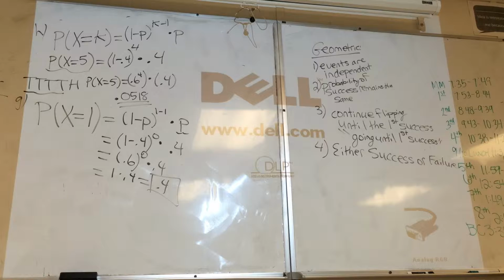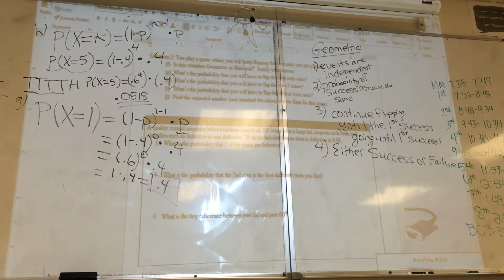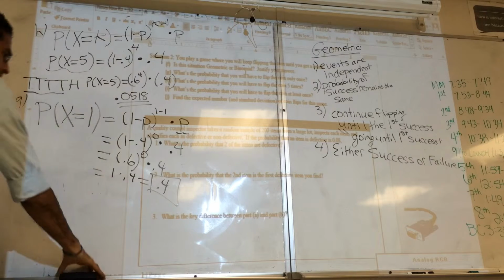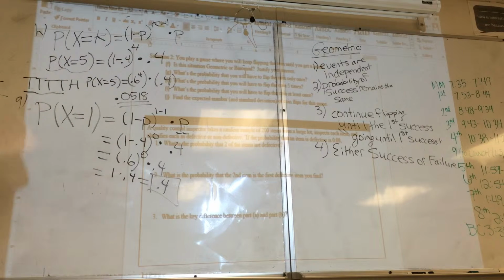Questions? Because 0.6 to the 0th power equals 1. Questions? All right. Does anybody still need either G or H? Okay.